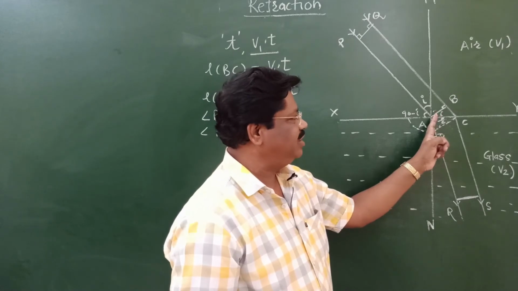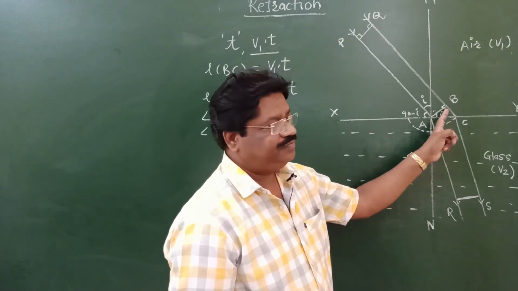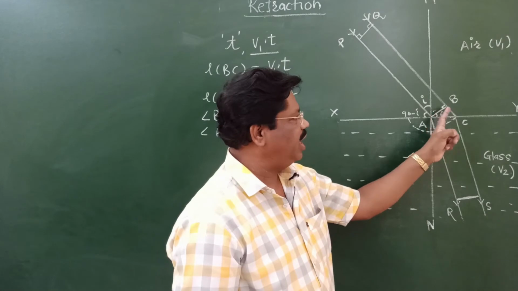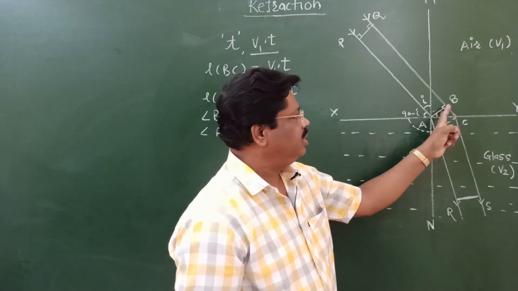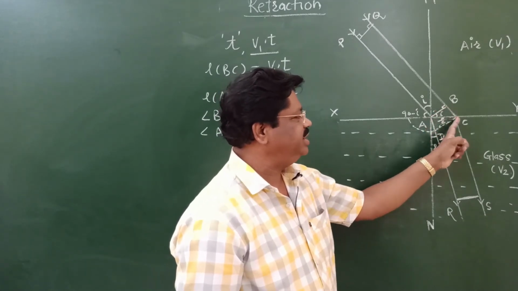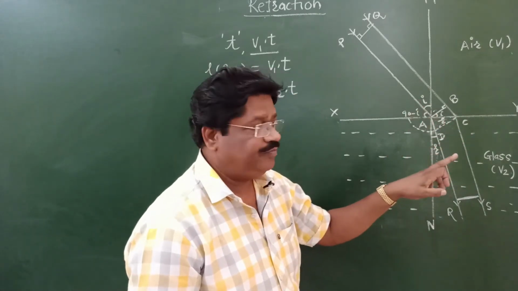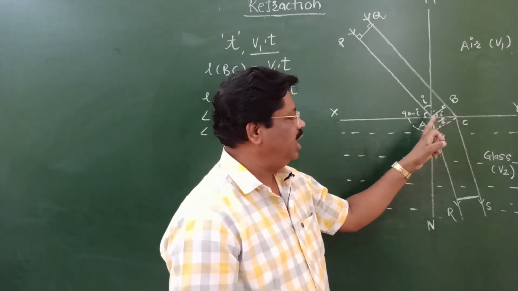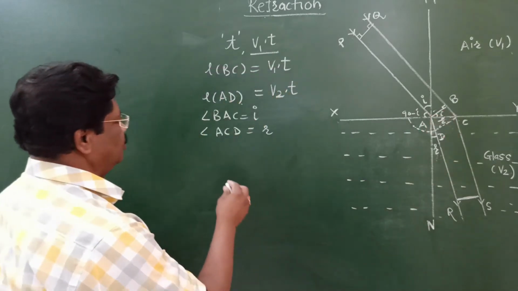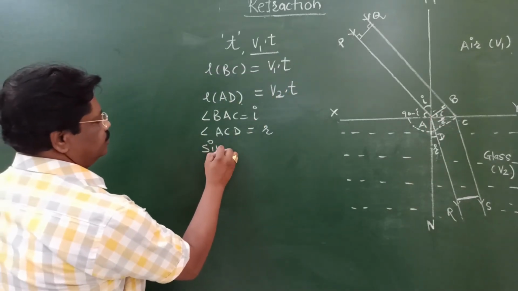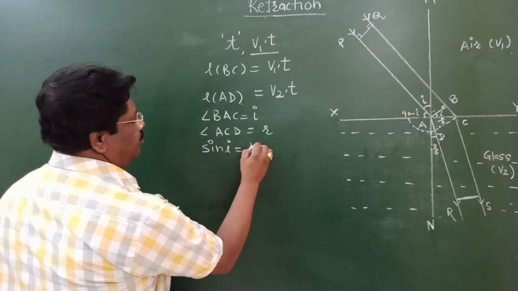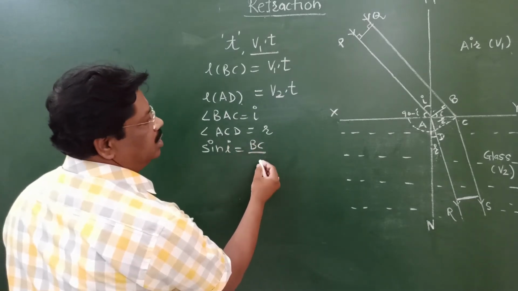Sine of i is equal to BC upon AC, as this is a right angle at point B and AC is the hypotenuse for both triangles.